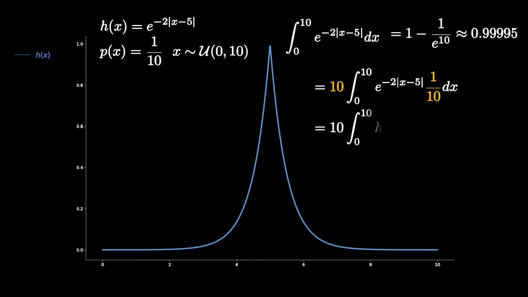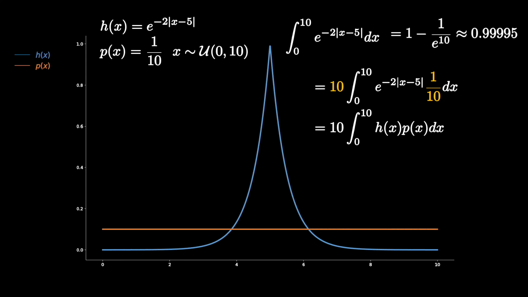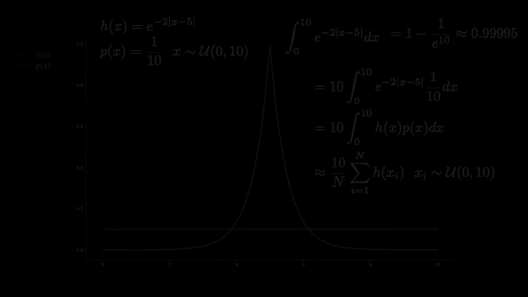Now, writing it using the functions, you can see that we now indeed have an expected value formulation, which is simply scaled by 10. And here is our final equation taking into consideration the law of large numbers. And you can see that I also have plotted the curve for the uniform distribution, which is just a straight line. I then ran this experiment for different values of n, and let me show you the results.